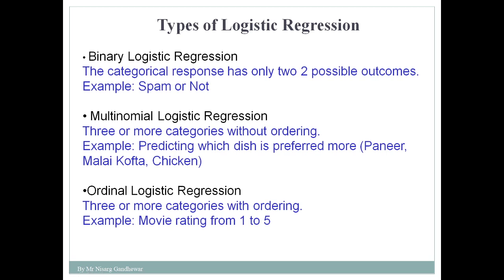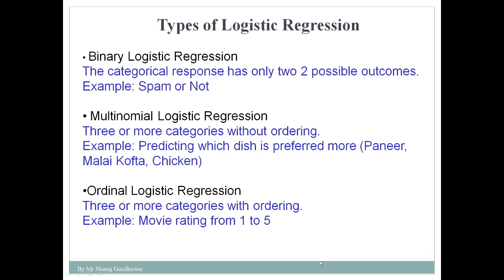For example, movie rating. That means you need to classify the rating of a movie, that is 1, 2, 3, 4, 5. But what is the main important point to note over here? In this case your outcome is ordinal in nature. That means it is given in the specific order 1, 2, 3, 4, 5. So these are the order.